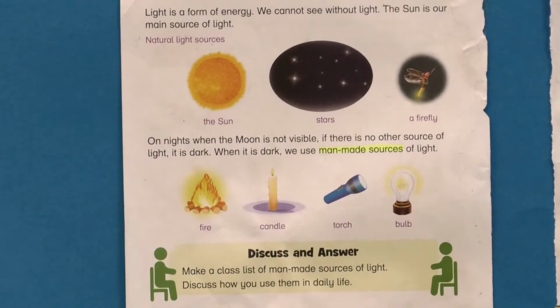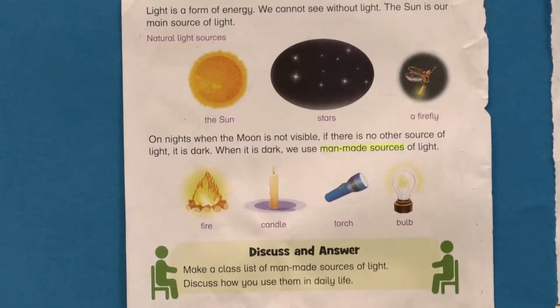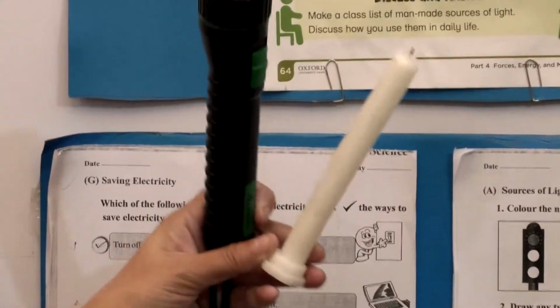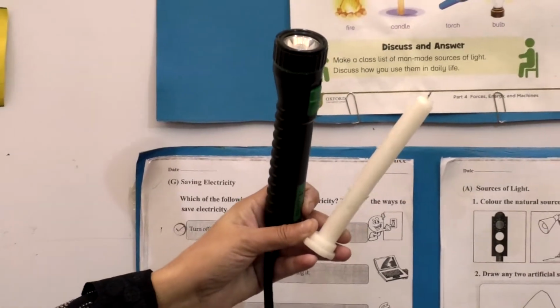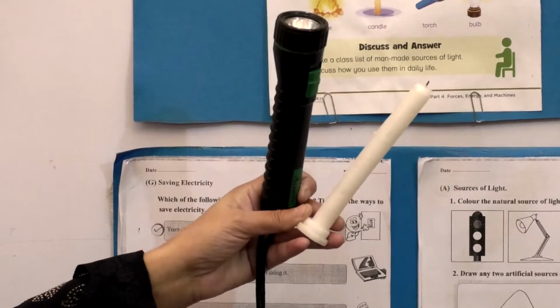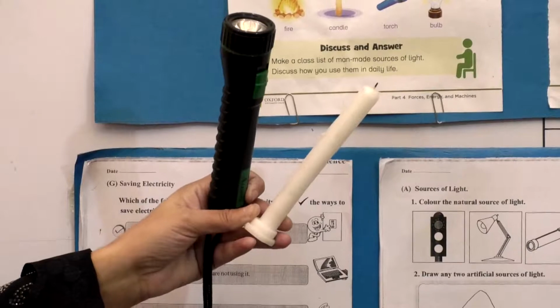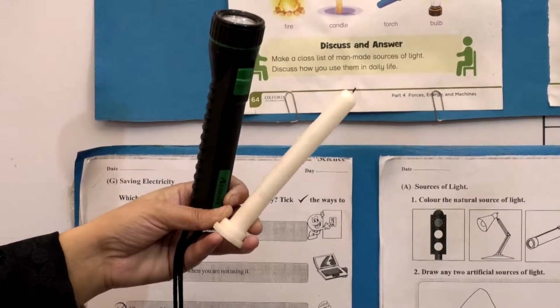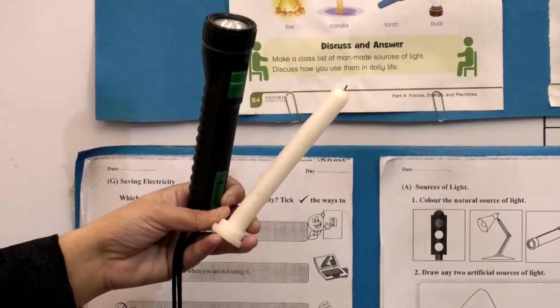Here is an example for you: the torch and the candle are man-made sources, as we have read that fire, candle, torch and bulb are man-made sources. These sources are made by man, so we can use them in the dark.